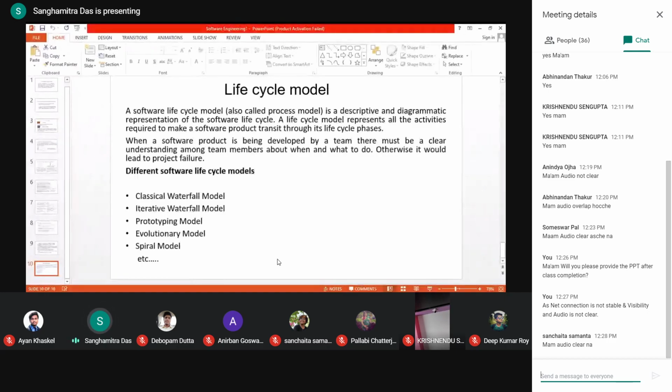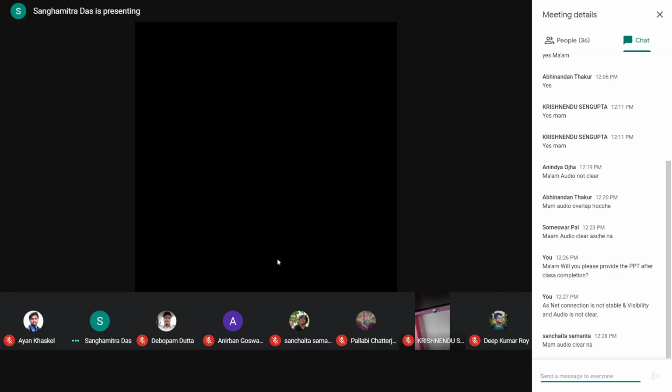or software product, what should be the first step for making a project or a product? Anyone tell me what should be the first step whenever you are trying to make a software project or a software product?